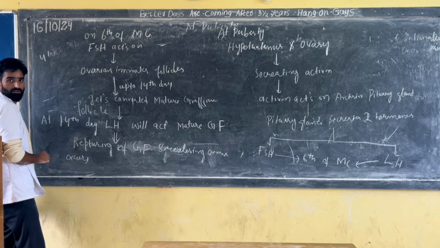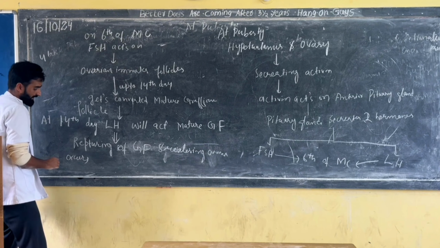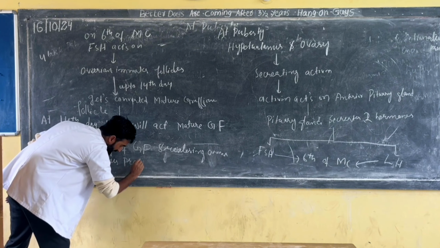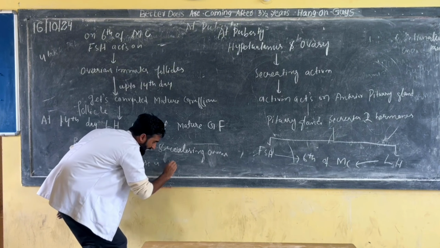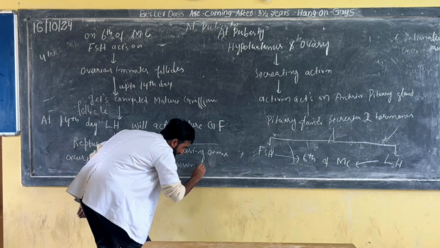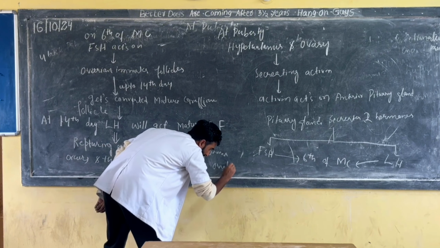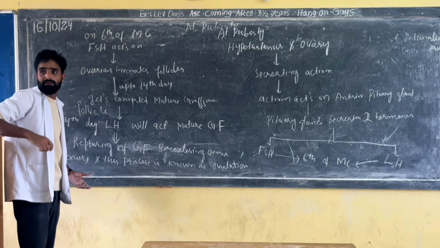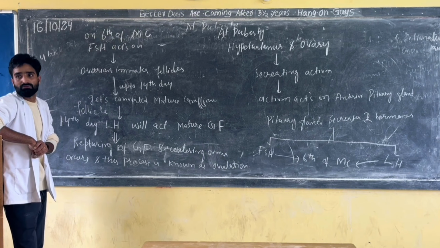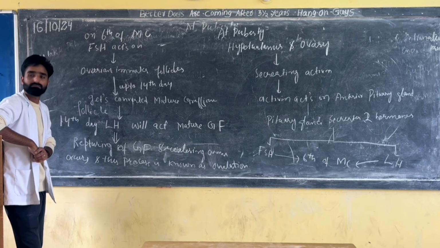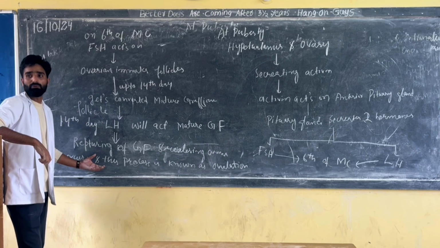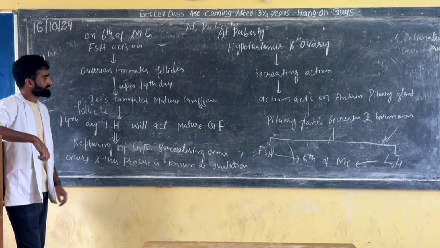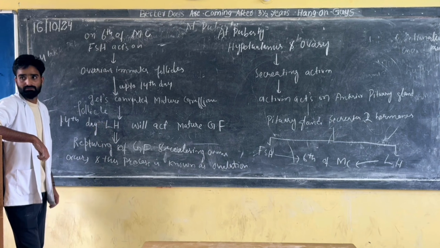Clear? And what is this process known as? It is known as ovulation. Clear? And then who is the ovulatory hormone? Luteinizing hormone. Clear? You have written this? Shall I erase this?